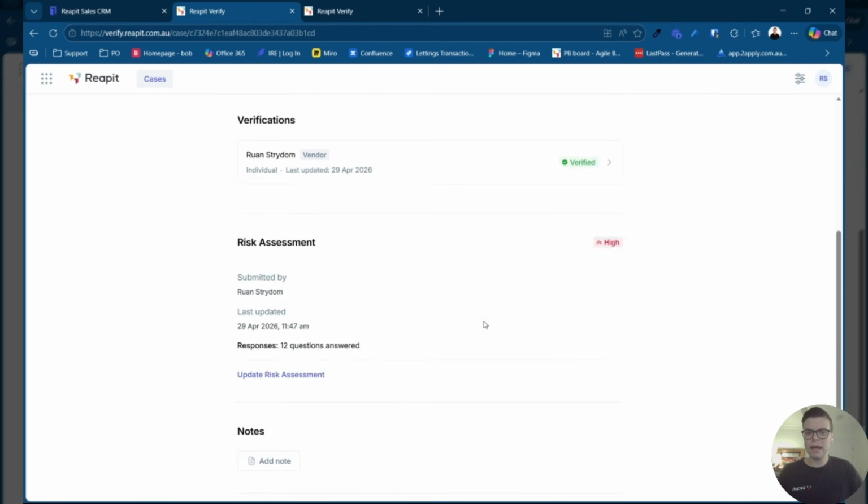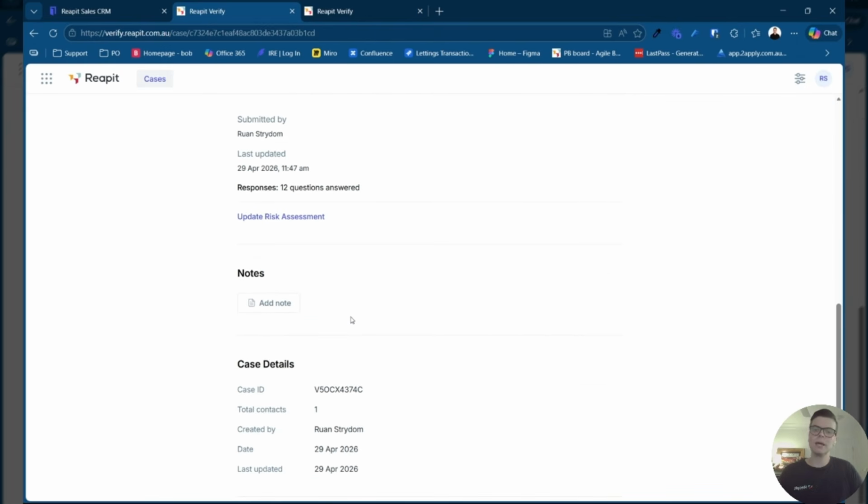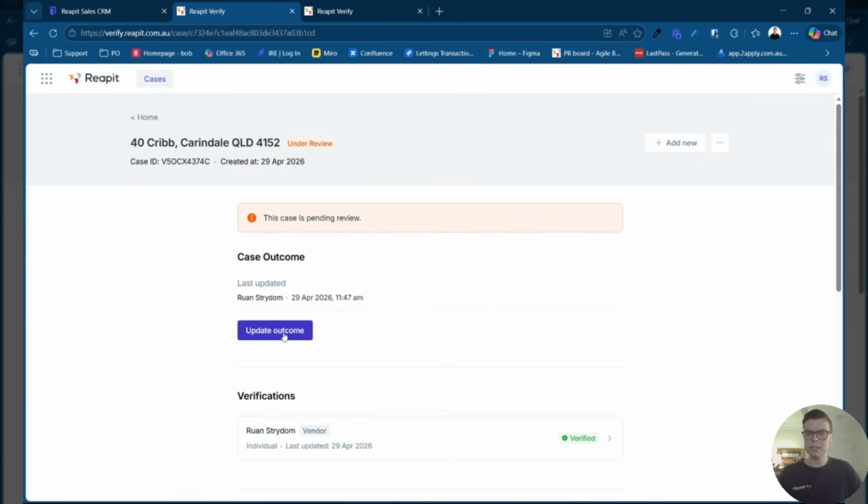If we scroll further down the page, you also have the option of adding some notes. So notes can be added at any point in time. We will record the note, who added the note, and then also when that note was added. This is important for that audit trail, for being able to see exactly when notes were added and who added them. With the audit trail mentioned, you will also be able to see when a case was updated. So you can see when the verification was completed, who completed that verification. If any changes were made to the risk assessment, you'll be able to see that as well, and also when those changes were made.